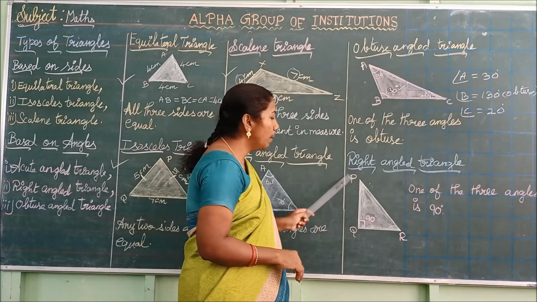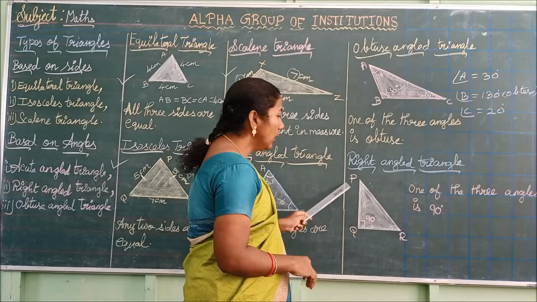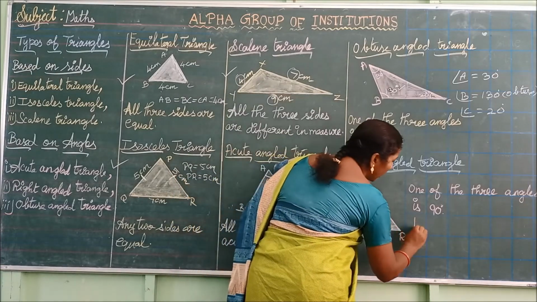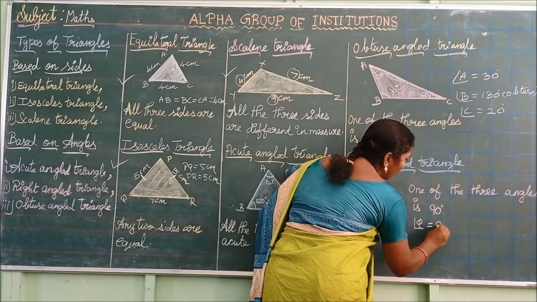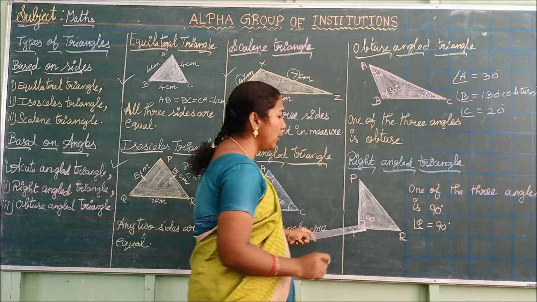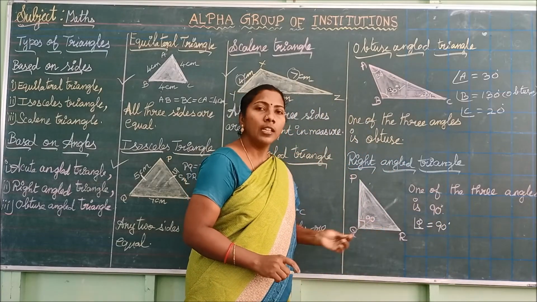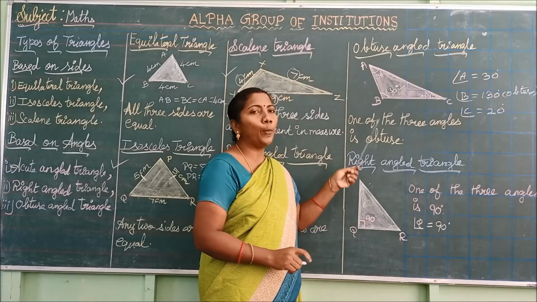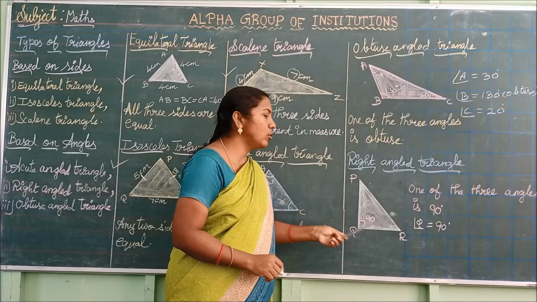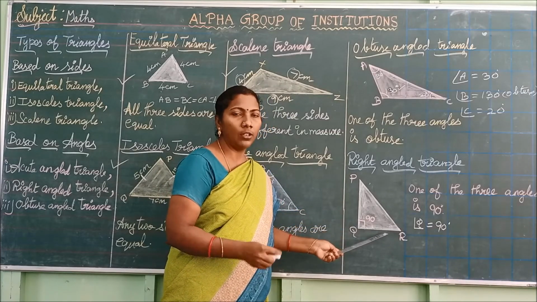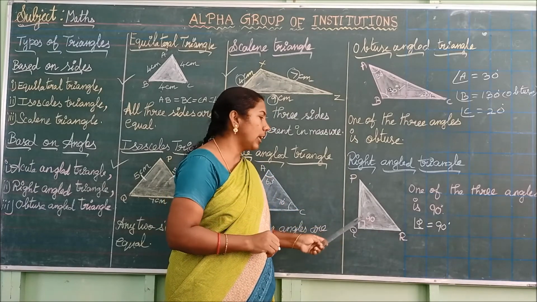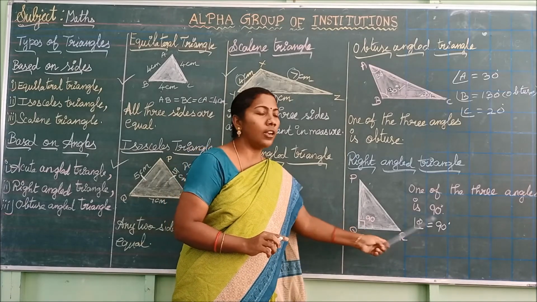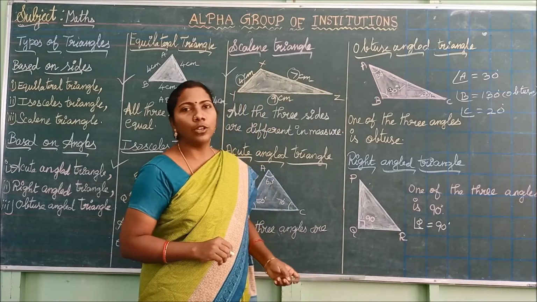See this triangle PQR. Here we have the 90 degrees at vertex Q. So we can write angle Q equal to 90 degrees. If any one of the angles is 90 degrees, then the triangle is said to be right angled. As we said in the obtuse angled triangle, no triangle should have 2 right angles, 2 angles of 90 degrees. It has only one right angle. So we can call this triangle right angled. The remaining 2 angles must be acute angles.